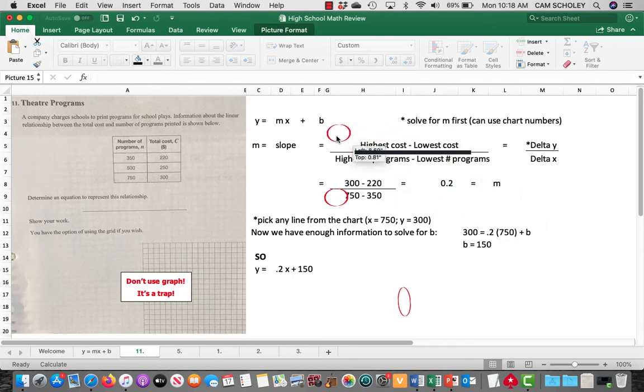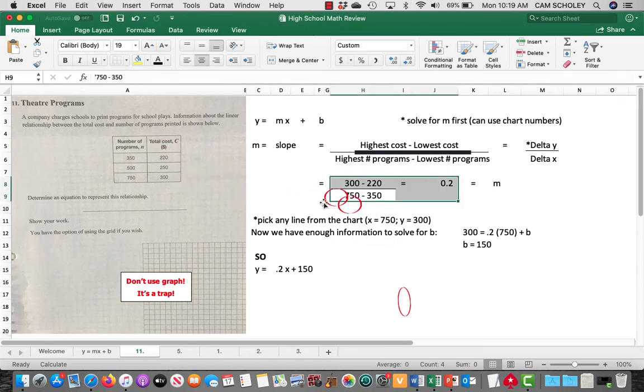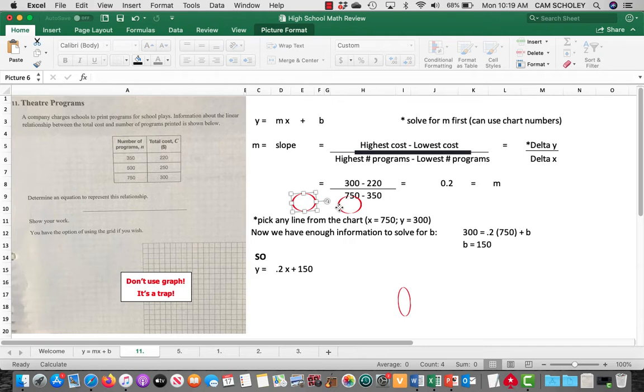Okay, so highest cost, well, where is that? Over here, highest cost, right there, 300. Lowest cost, over here, that's right there. Sorry, all this stuff's in my way. Okay. Highest number of programs, 750, 350. Okay, so M equals 0.2. Okay, so we know now M equals 0.2.